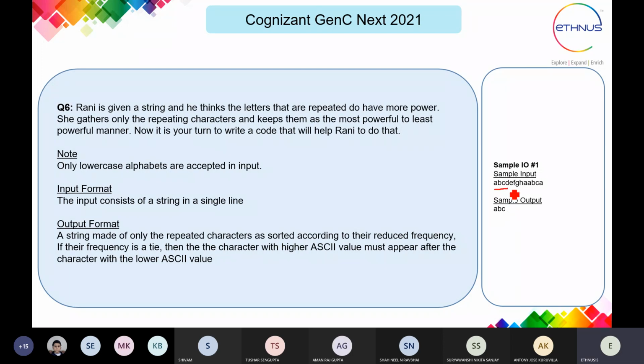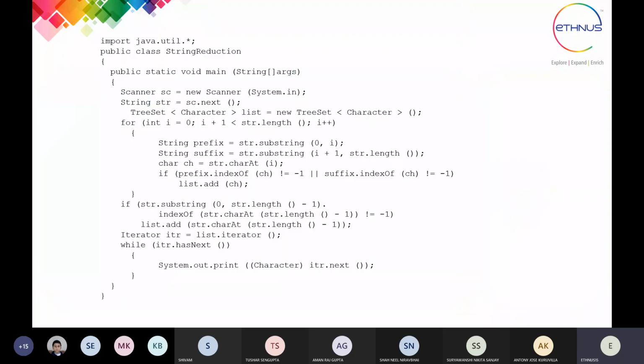So you can see in the sample input they have given this string, and A is coming how many times? 1, 2, 3, and 4. 4 times it is coming. That is the maximum frequency, I think, for this alphabet. Then B is coming 2 times. C is also coming 2 times. But according to the condition they have given, the higher ASCII value comes after the lower one. So B will come first and then C will come. This is what the program has to do.